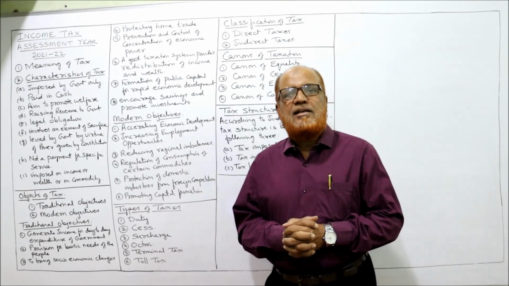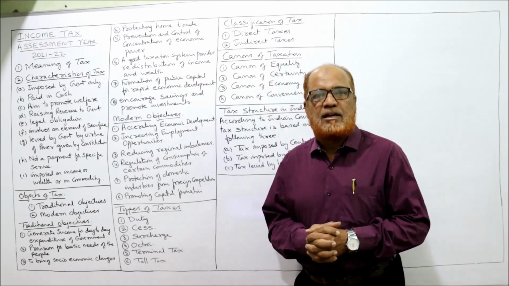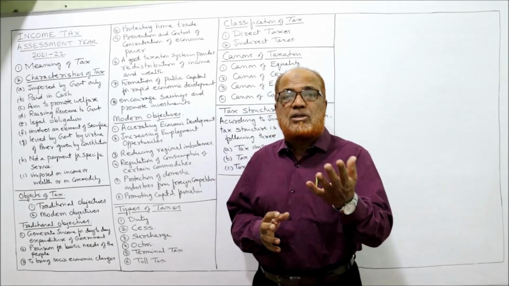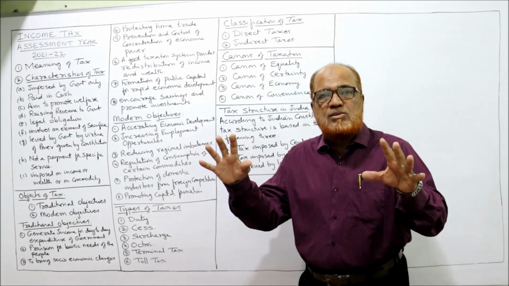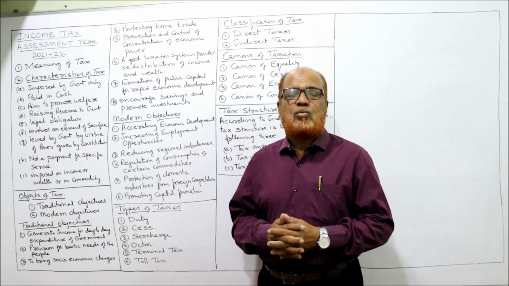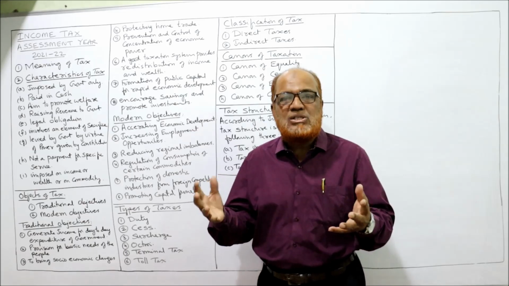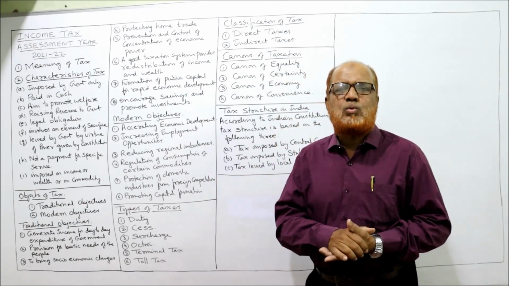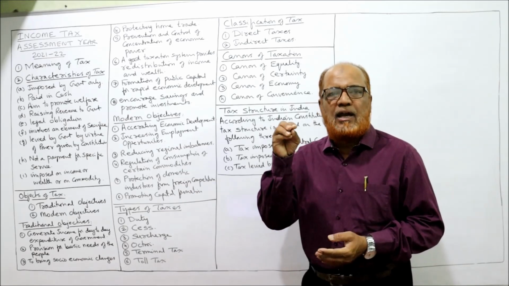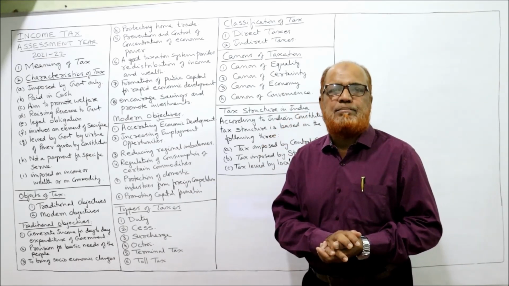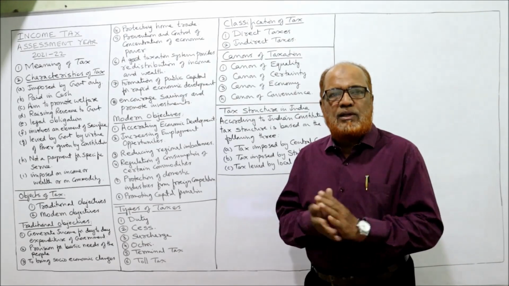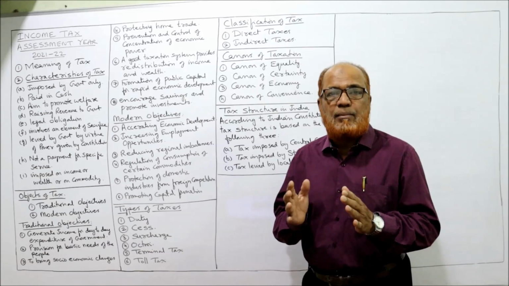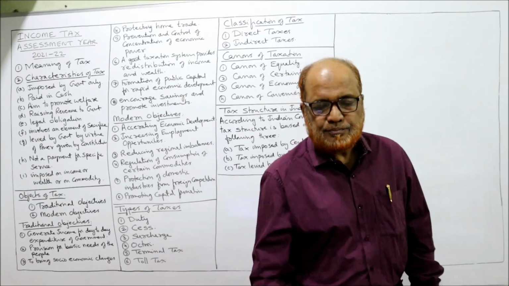And apart from that, in examination, a question will be asked regarding the characteristics. What is tax? What are the characteristics of tax? What are the objectives of tax? What are the differences between direct and indirect tax? What are the different types of taxes? Canons of taxation. So these are the fundamental basic things every student must know before going in depth into the subject. So watch the video till the end and don't skip in between because this is the fundamental first video.